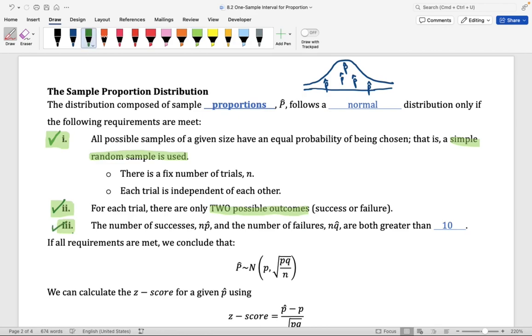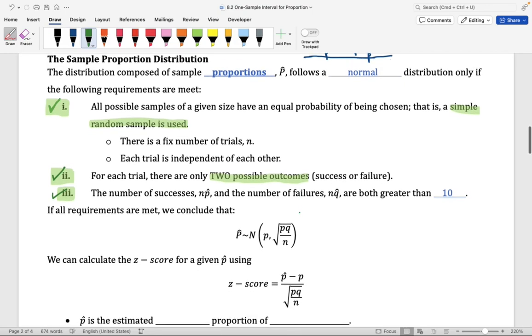If any of these conditions are not met, then you would say that p hat doesn't follow a normal distribution and you would not be able to construct a confidence interval. So again, that is why I'm saying that when I ask you to construct a confidence interval, you can assume that these three conditions are met, or else you would not be able to construct a confidence interval.